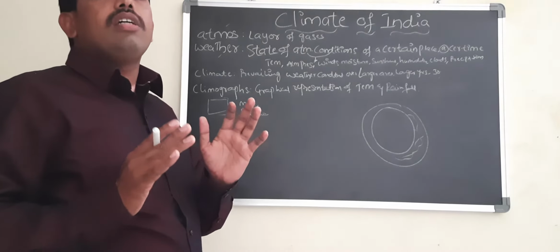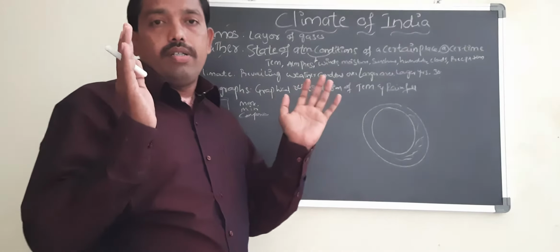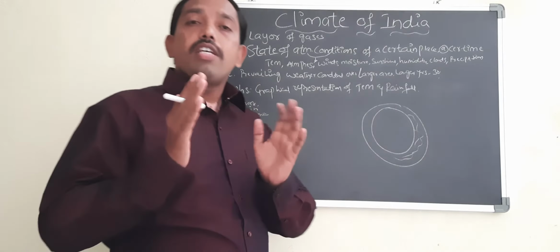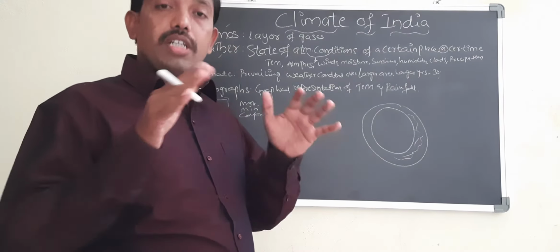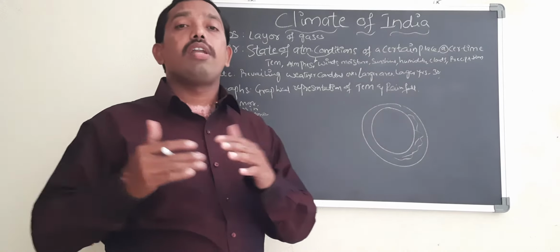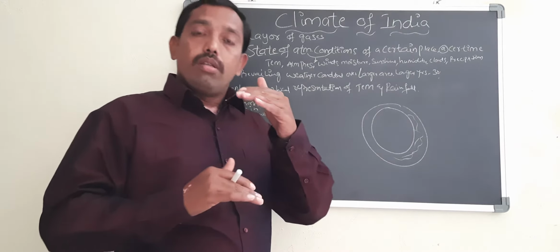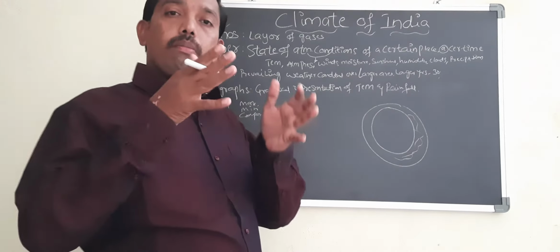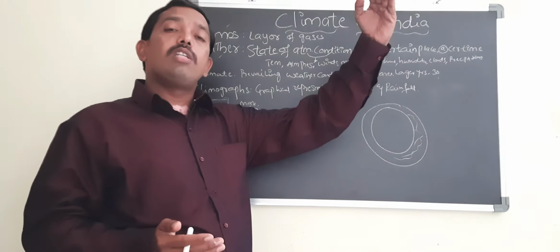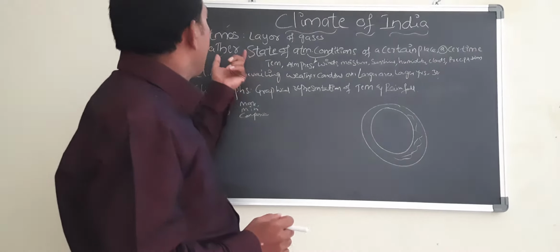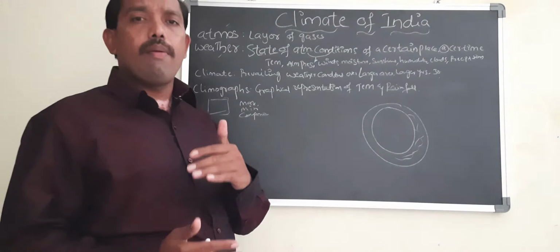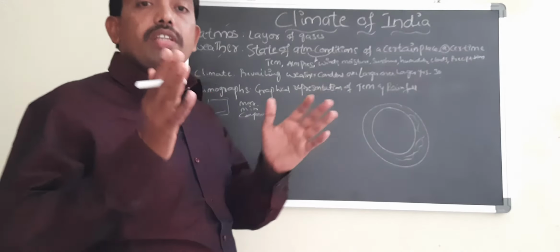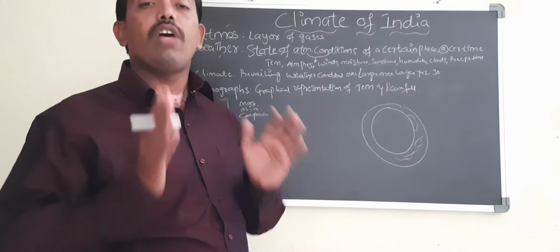Weather is the small part of the climate. Weather fluctuates very frequently. It varies from state to state, district to district, and even from area to area within a place. The morning weather is different from the evening weather, and early morning weather is different from late morning. So weather varies from time to time, and that is why we have today's weather report, not today's climate report.